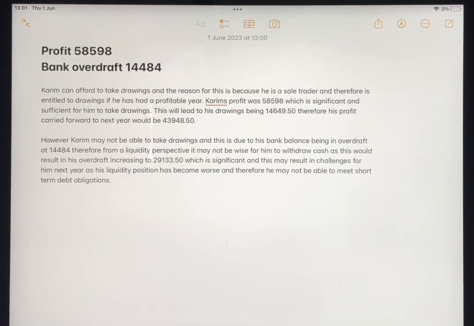Okay, we'll leave it there for this 6 marker, and I'll put another video together shortly for another 6 marker on the second question in section B, the marginal costing question, which I've done a video on earlier today.